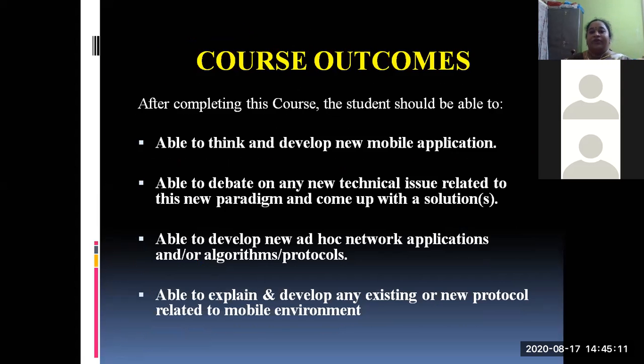Right. So after completing this course, a student should be able to do what? You are going to have the knowledge to develop a new mobile application by learning all the features of different versions of the mobile networks, mobile applications, platforms, databases, and all those things. By knowing all the methodologies, you are able to develop new mobile applications. So that is the first outcome that should come to our mind after completing the course.